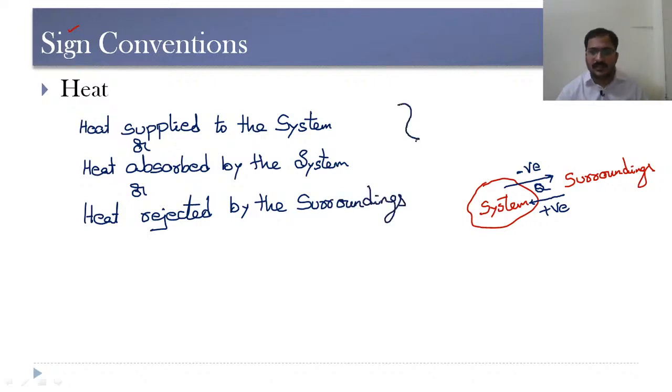So these three are considered to be positive. So the direction of heat flow should be from the surroundings to the system.